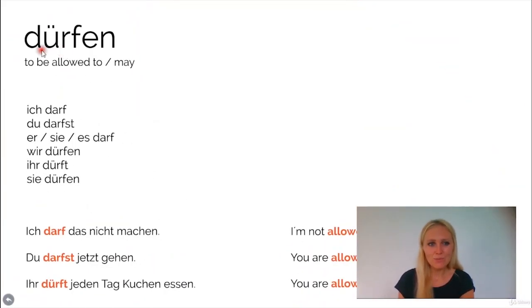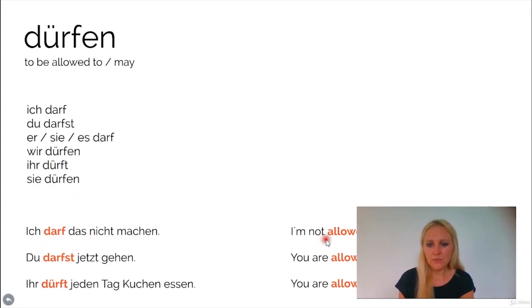The next modal verb is dürfen. Dürfen means to be allowed to or may. Either we ask for permission and use this word, or if we want to prohibit something, for example, we would also use it, as in not allowed to. Dürfen is irregular. So here the conjugation: ich darf, du darfst, er, sie, es darf, wir dürfen, ihr dürft und sie dürfen.